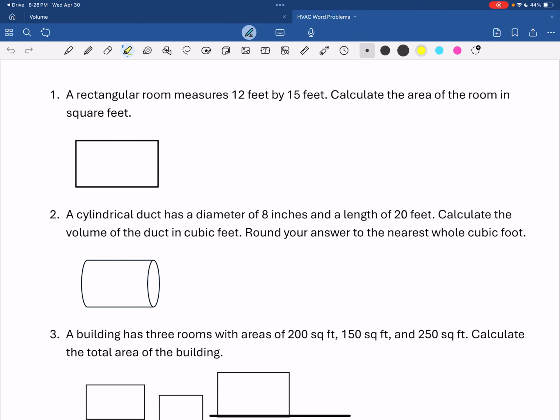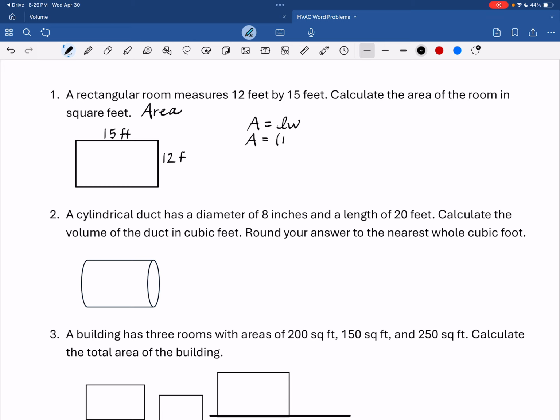A rectangular room measures 12 feet by 15 feet. Calculate the area of the room in square feet. So square feet means they want me to find area. So we have 15 feet by 12 feet, and this is a rectangle, so area equals length times width.